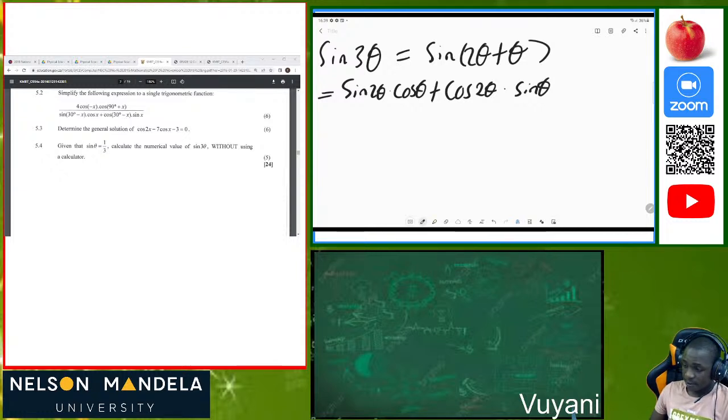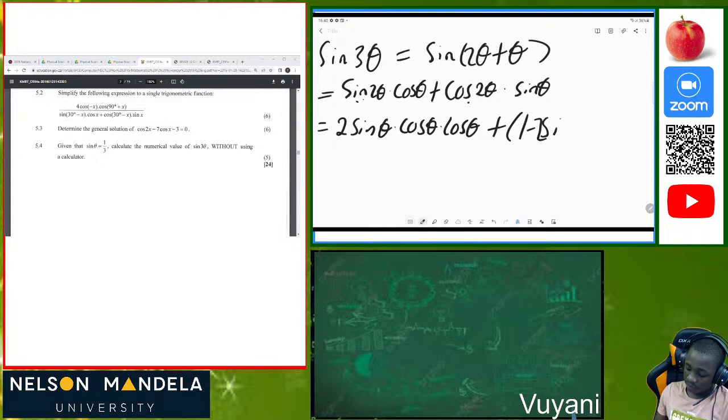All right, after that we can now change. This is a double angle, so let's change this one into a double angle. That will be 2 sine theta times cos theta times cos theta. Then you can also see that this is a double angle, so I also advise that you change it, but check it out. We are dealing with sine mostly, so you can change it using the sine one, which we have: 1 minus 2 sine squared of theta, times sine theta. Okay, and now let's solve.